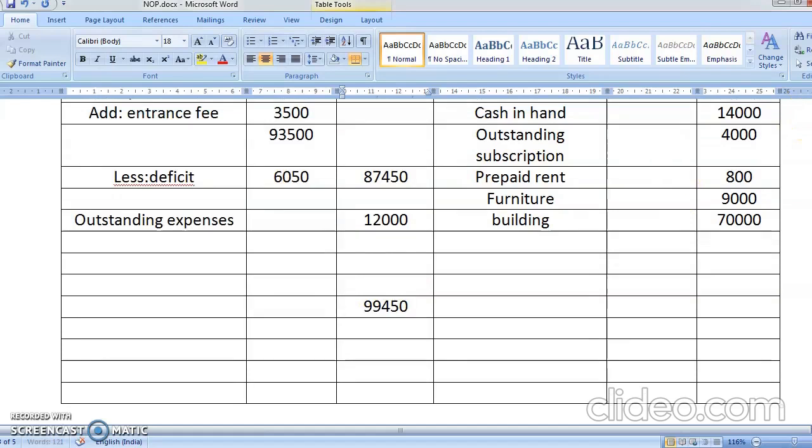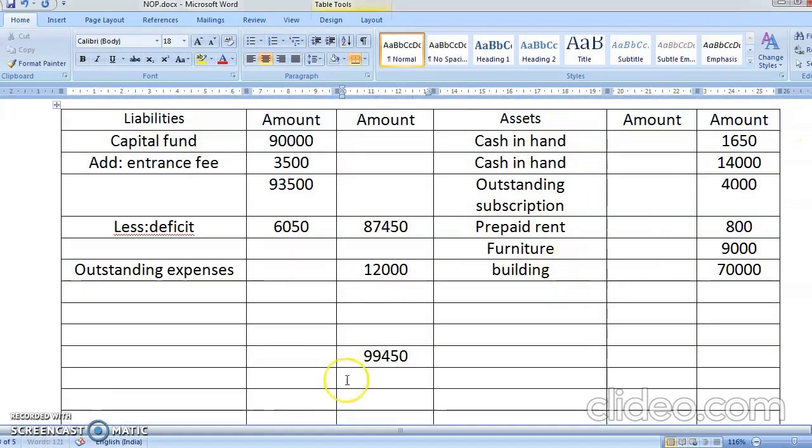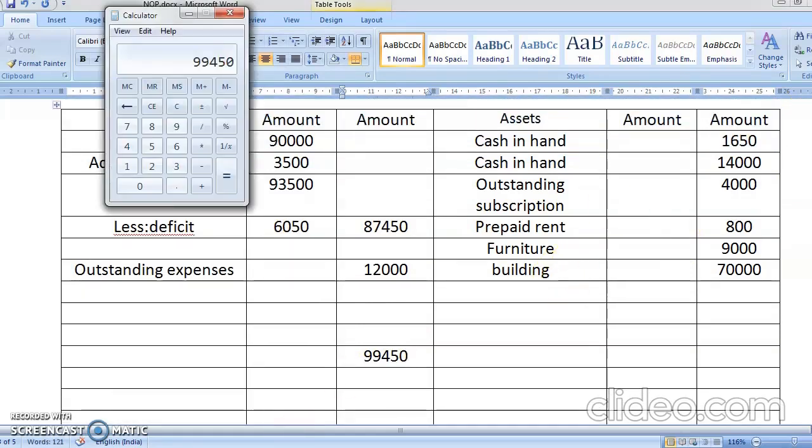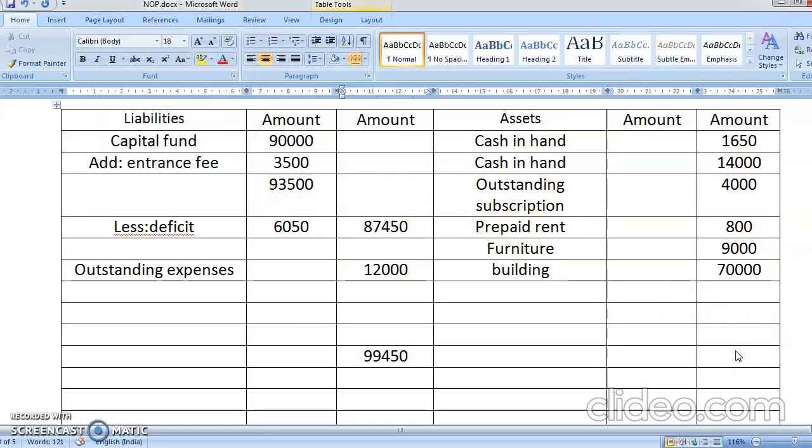We'll do the totaling of our asset side also, and it should tally. 1,650 plus 14,000 plus 4,000 plus 800 plus 9,000 plus 70,000. So that comes to 99,450. So it is the same, 99,450. Again, I'm repeating, students, remember it.